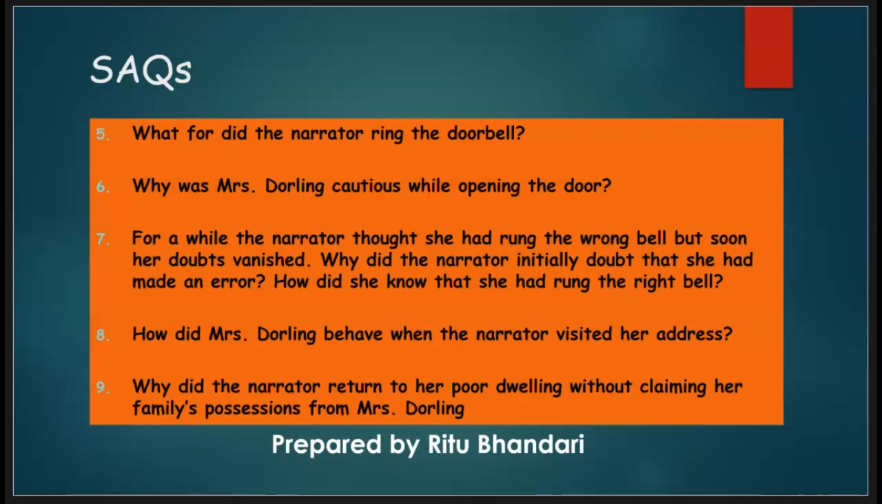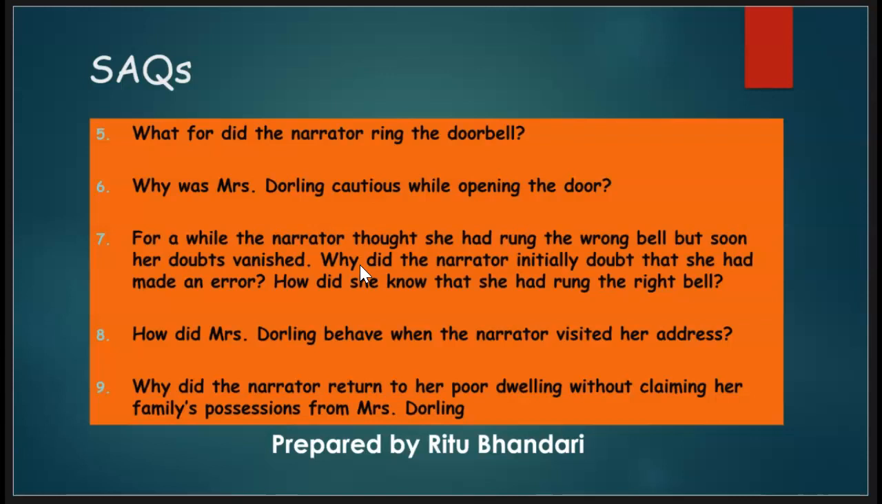For a while the narrator thought she had rung the wrong bell, but soon her doubts had vanished. Why did the narrator initially doubt that she had made an error? How did she know that she had rung the right bell? The narrator had been absolutely certain that this was the address, number 46 Marconi, and she expected the good lady to wait for her and be willing to give back her mother's possessions. But what happened was something she never imagined.